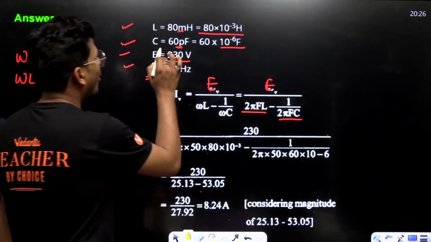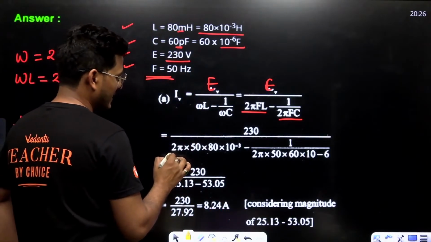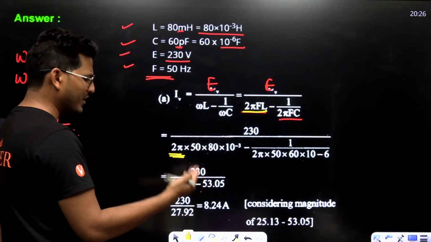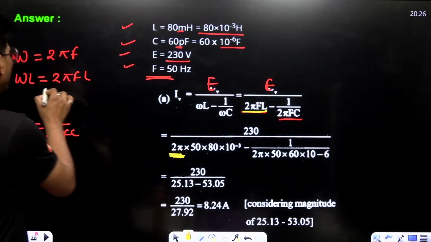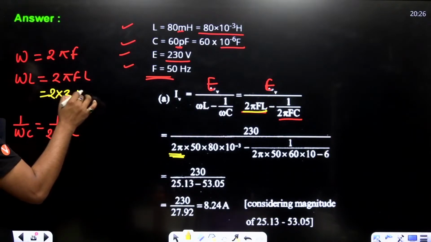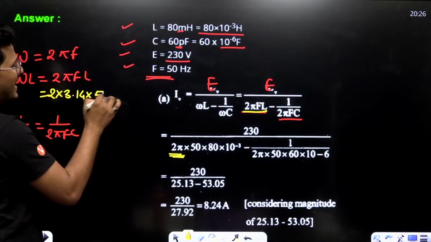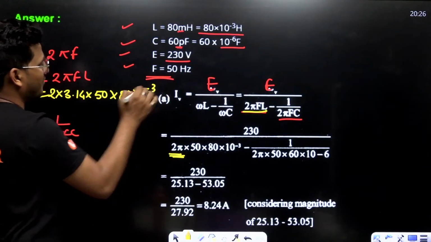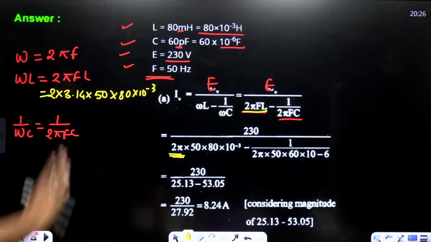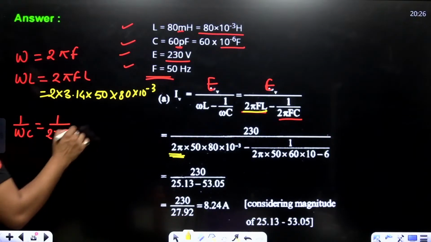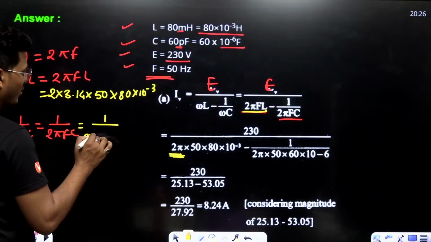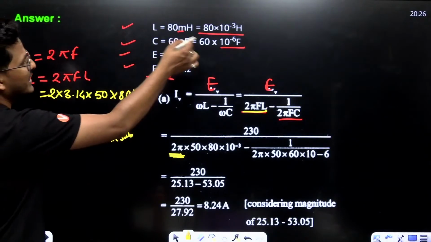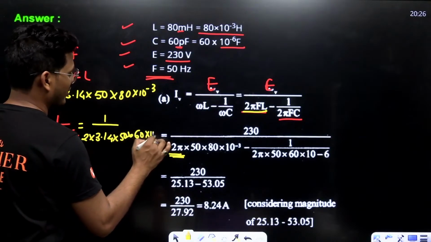See, omega L, that is 2 pi FL. 2 pi, just consider 2 into 3.14. And F is 50. And L is 80 into 10 to the power minus 3. Firstly calculate separately, then put in this format. 1 upon 2 into 3.14 into 50 into C, and C is 60 into 10 to the power minus 6.